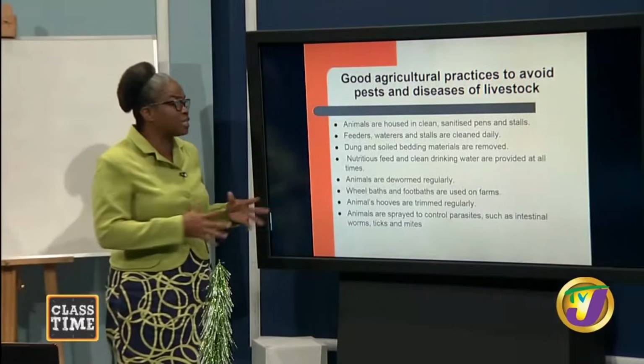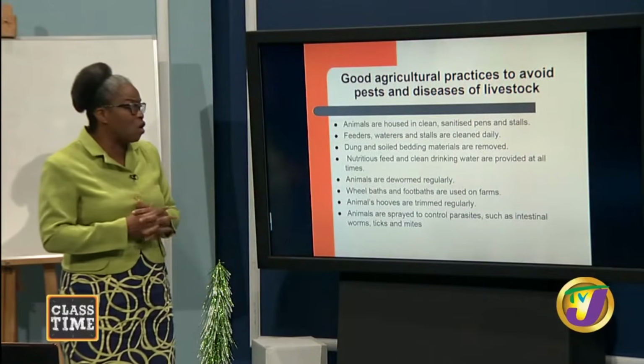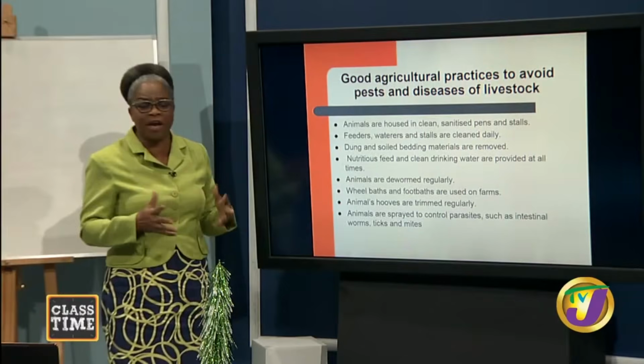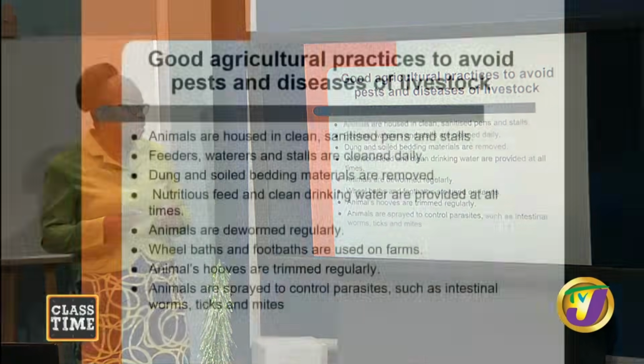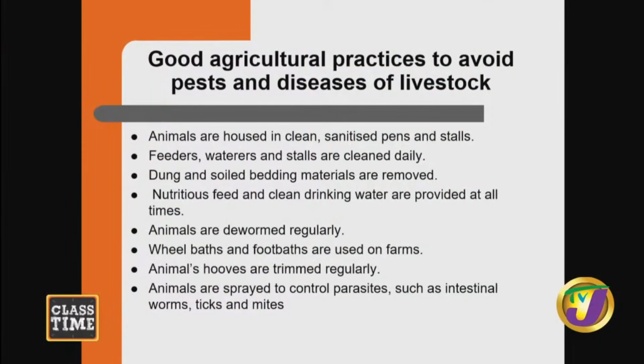And we need to practice what we call good agricultural practices to avoid pests and diseases of our livestock. The house must be clean and sanitized. Clean the feeders and waterers. Move waste out of the house. Provide good nutritious feed for them. Deworm them regularly. Have your foot bath at the entrance of your house. These things are very, very important.